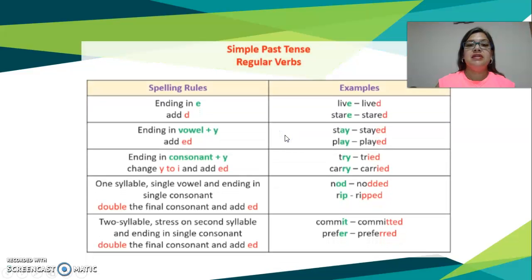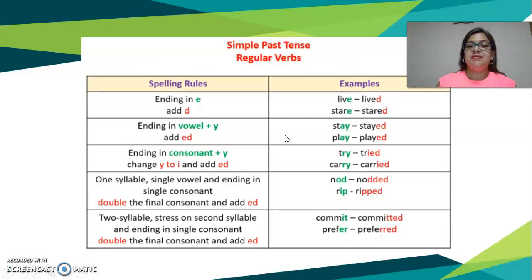Okay. Let's see some rules with the verbs. With a verb ending in E, you just add D at the end, like live, lived; start, started. When a verb ends in a vowel plus Y, add -ed, like stay, stayed; play, played. When a verb ends in a consonant plus Y, change Y to I and add -ed, like try, tried; carry, carried.